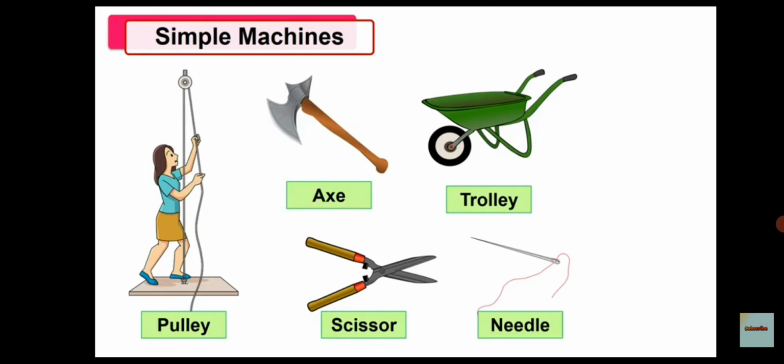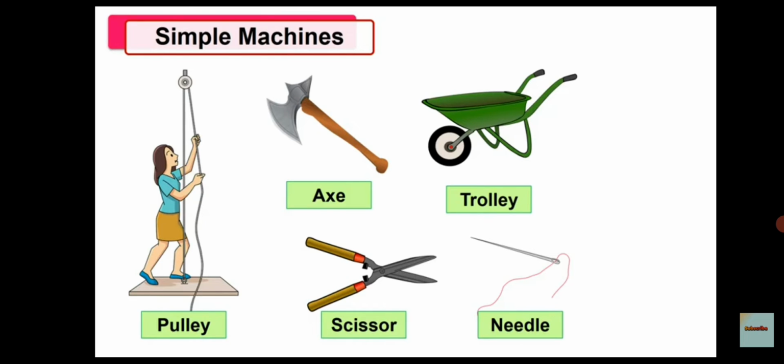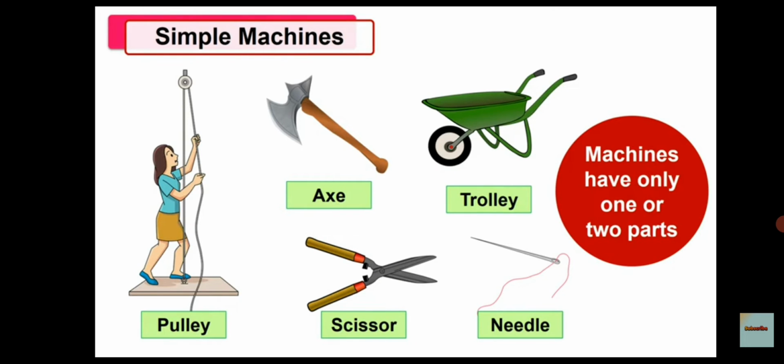Next one is axe. Axe, handle and wooden handle. Here also axe has two parts. So children, the scissors also has two parts, handle and blades. The trolley is composed of two parts, a wheel and container, and the needle has only one part.